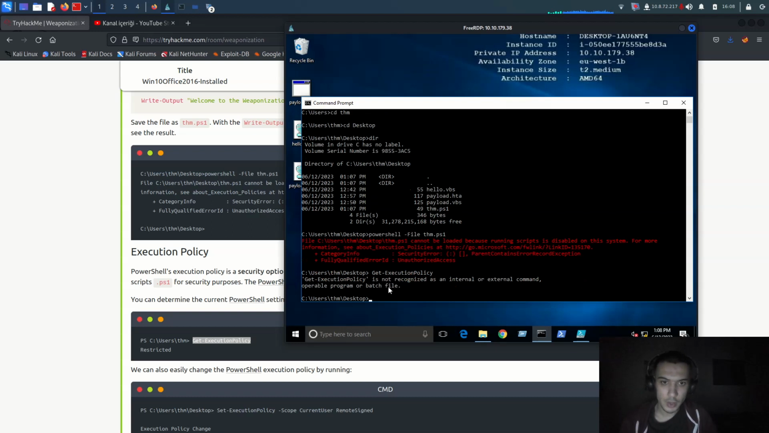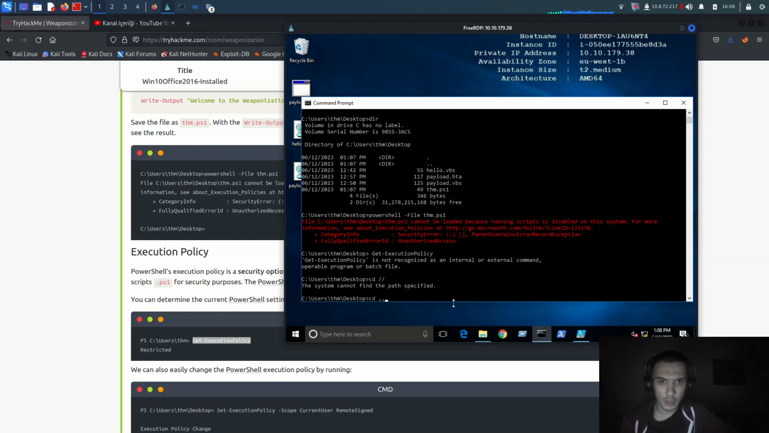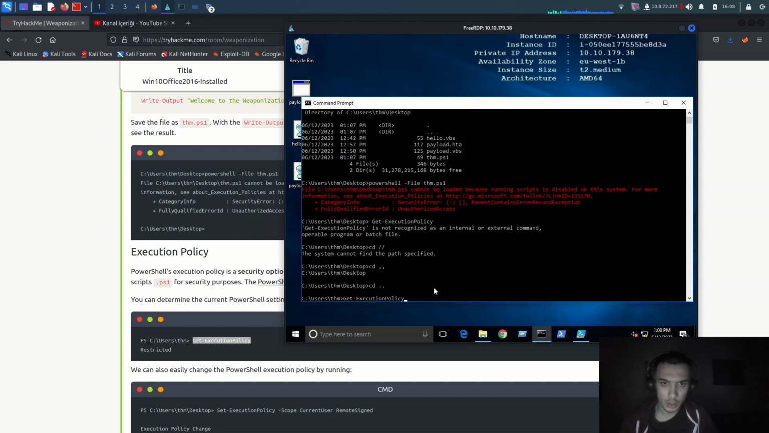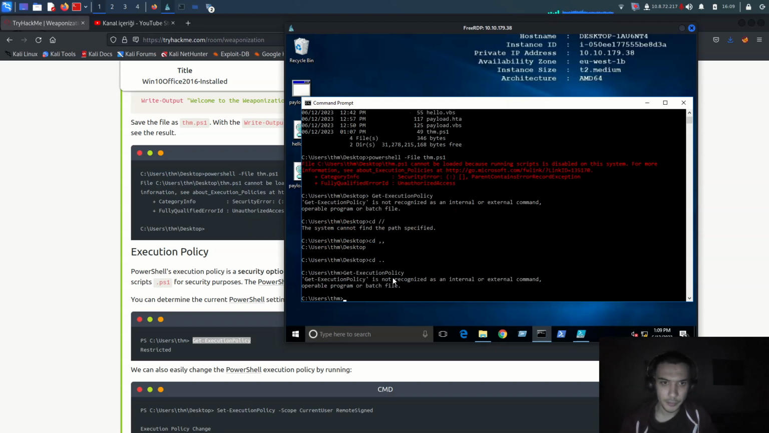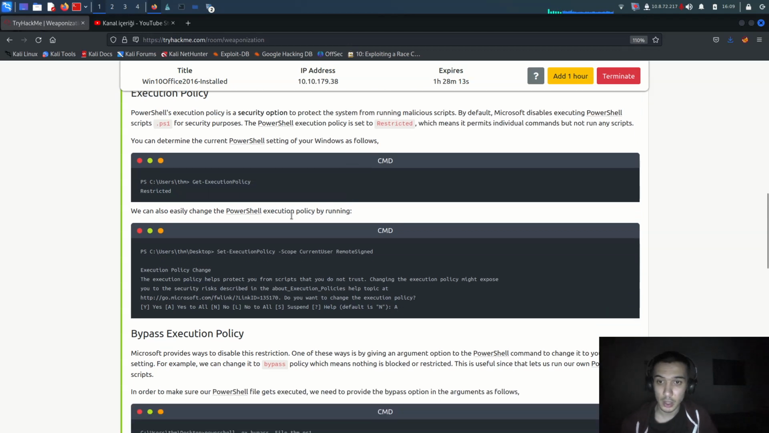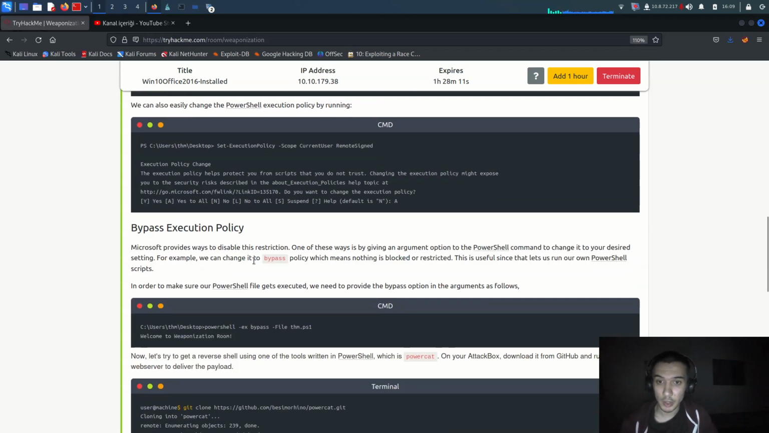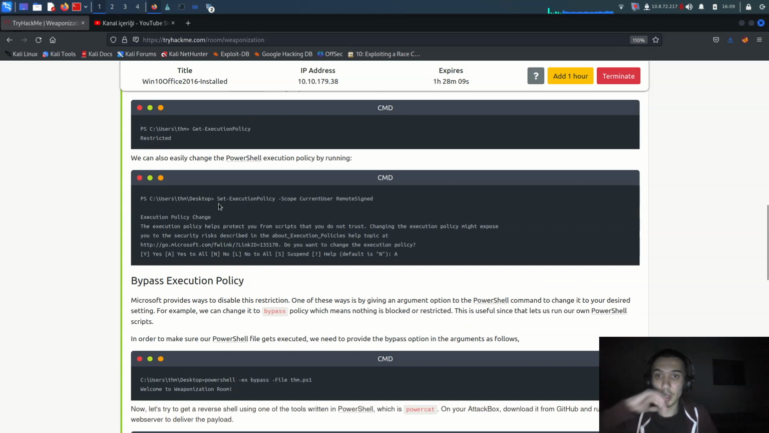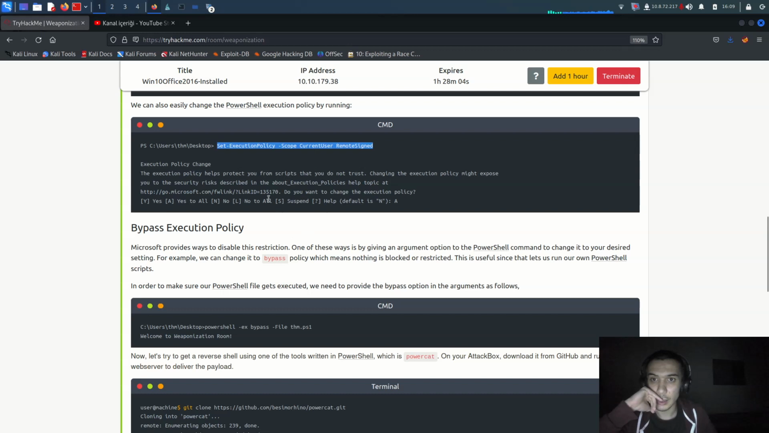It says it is not recognized as an internal or external command, operable program or batch file. Let me go back to what we got before and then paste it. Alright, there's no file like that. You have to read here: Set-ExecutionPolicy -Scope CurrentUser RemoteSigned, and say bypassing execution policy.